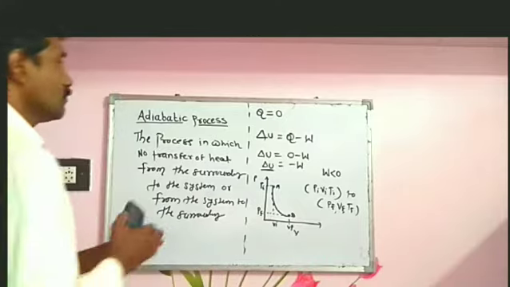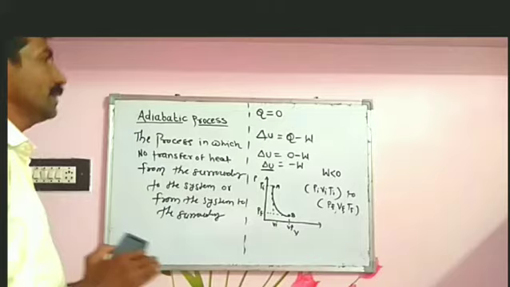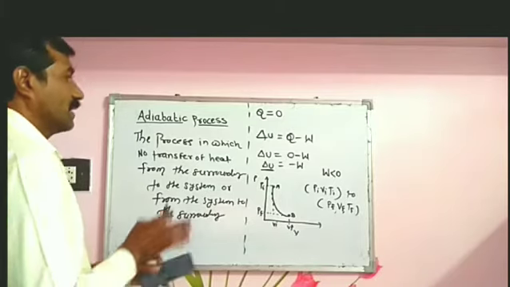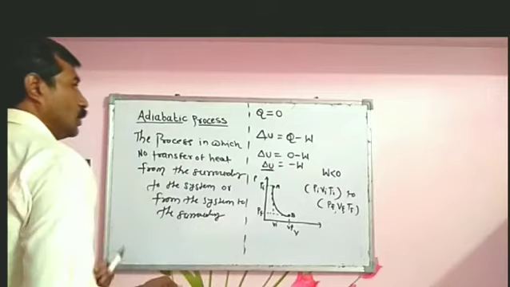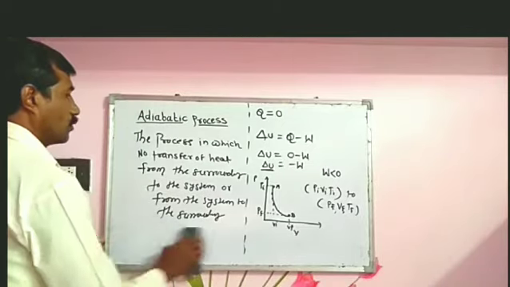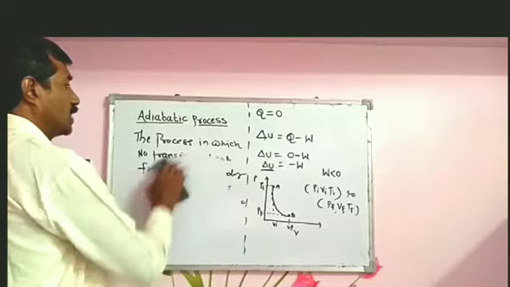Okay, so now we have to find the work done in the case of the adiabatic process. We know the formula for work done for an adiabatic process.